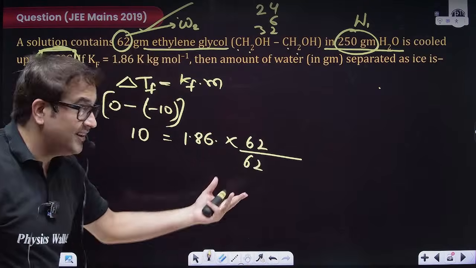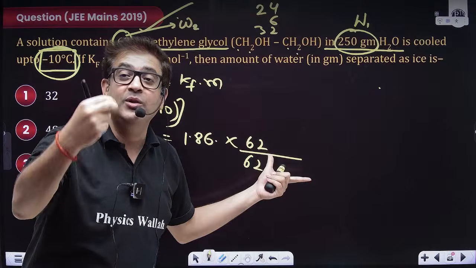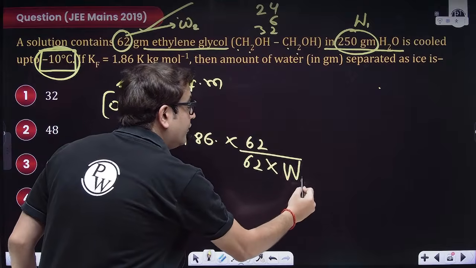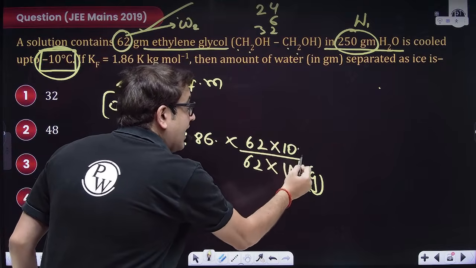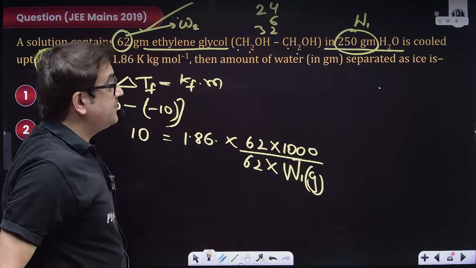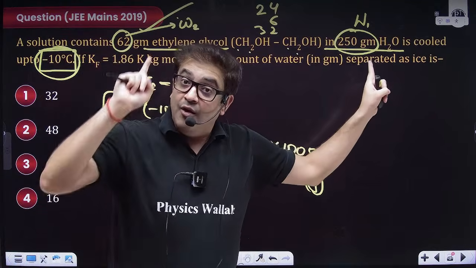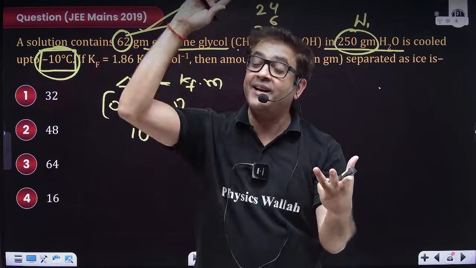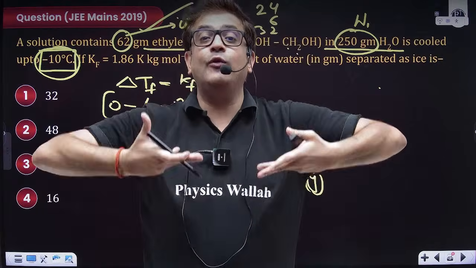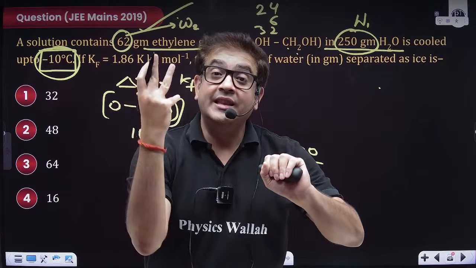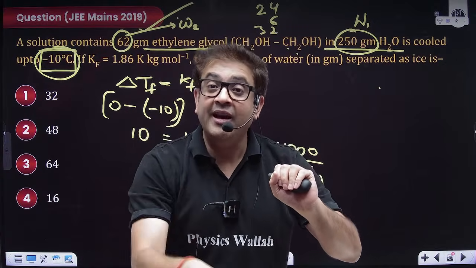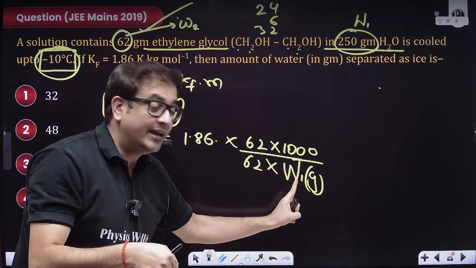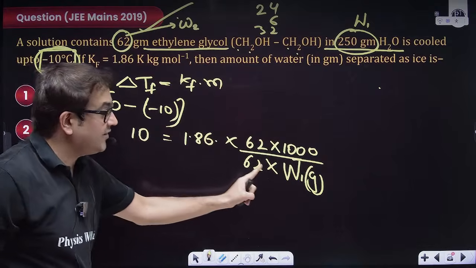So molar mass is 62. See, this is a JEE Mains question, and this is what they do. They make you cancel the formula like anything. Into divide is also easy. The denominator has weight of solvent in gram. Sir, I have taken 1000 because this should be in kg. Sir, I have taken 250 gram of water. Once the solution is cooled, some of the water must have formed ice. That ice has been separated because density of ice is less, so ice would have floated to the surface. Then still some of the liquid water will remain. What water will be in the liquid form? Sir, this is the weight of solvent in the liquid form till temperature minus 10 degrees Celsius. So that's why I've written W1.